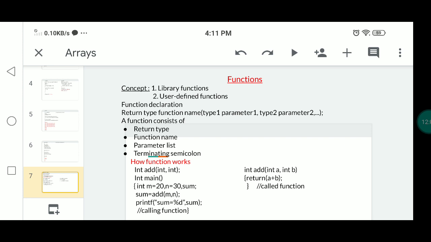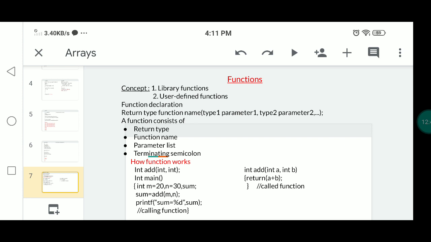Just mention the type of the parameters and the type of the function. That's all. This is the top statement in the program, and it ends with a semicolon.